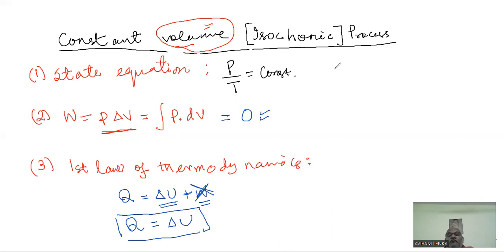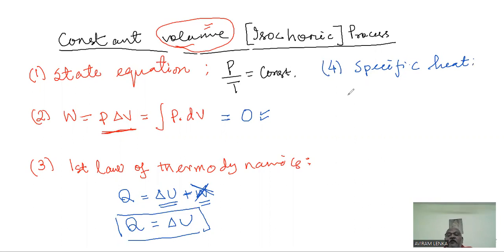Number four, the fourth idea is specific heat. Already it has been discussed, a gas has many different specific heats under different conditions.